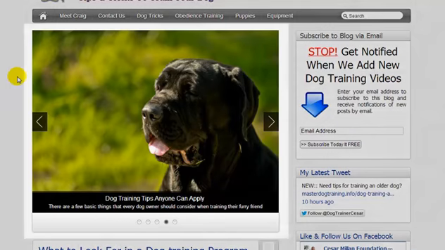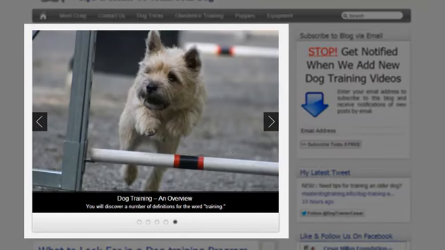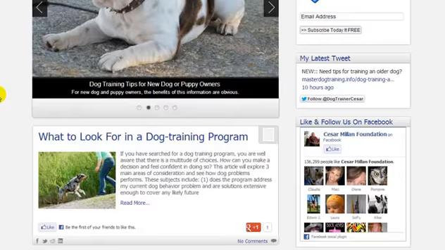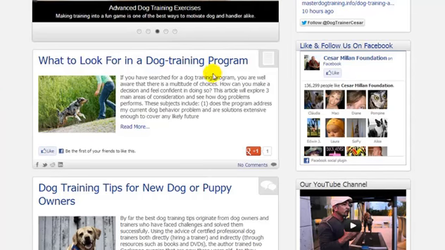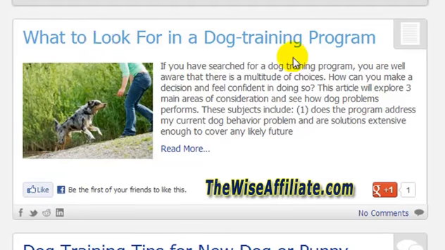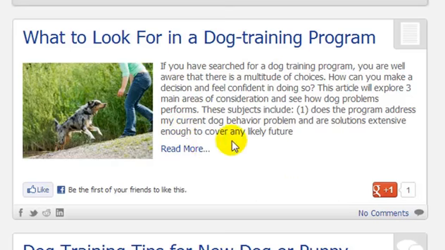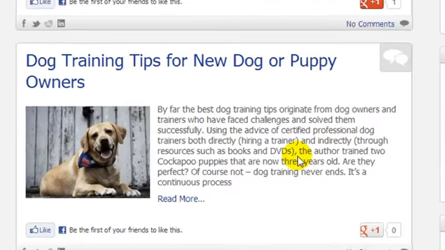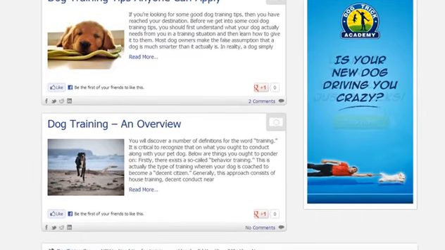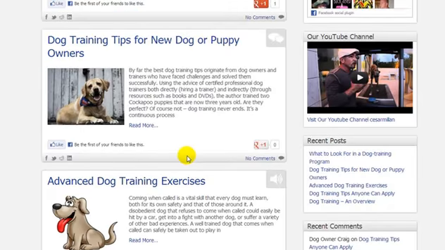Now, this is just on the home page, but we have a featured slider, so we can add whatever images we want here, and the image will link to the post. Scrolling further down, you'll see that we have a brief snippet of each of the posts. We have the title, a featured image for the post, and then a read more link. All 3 of these, if clicked on, will take you to the actual post. And if I scroll down, you'll see that we currently have 5 posts on this website displaying a snippet from each one.